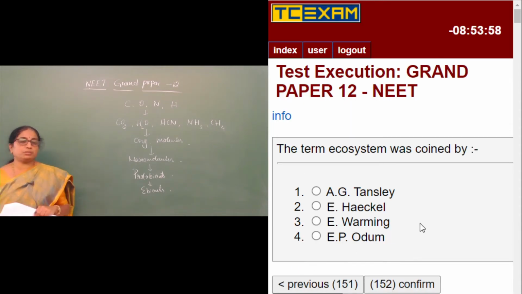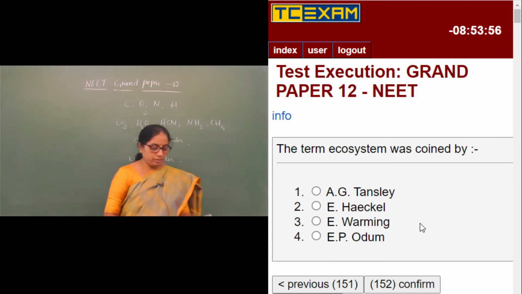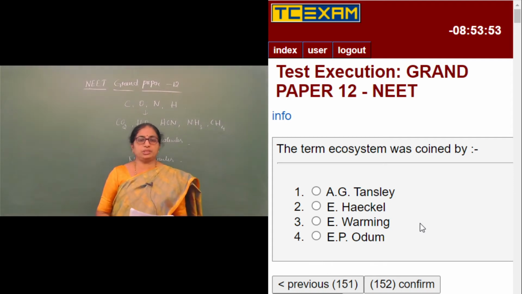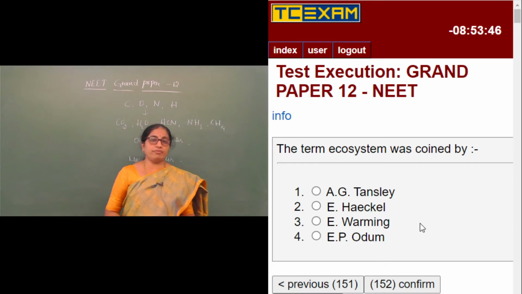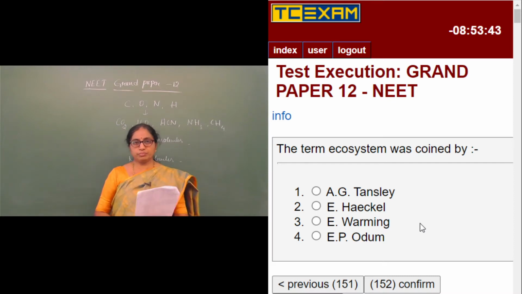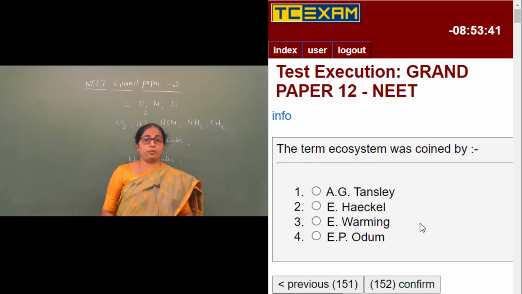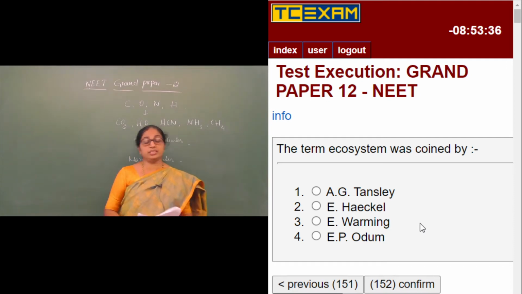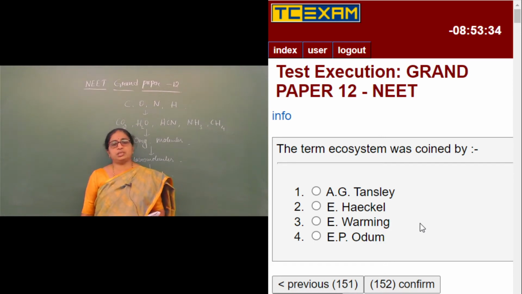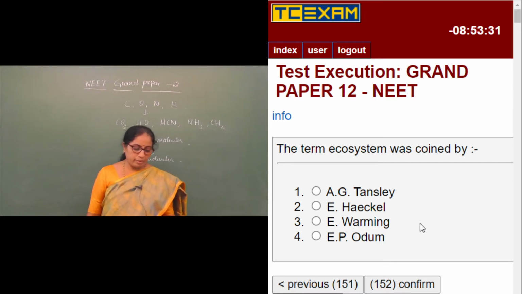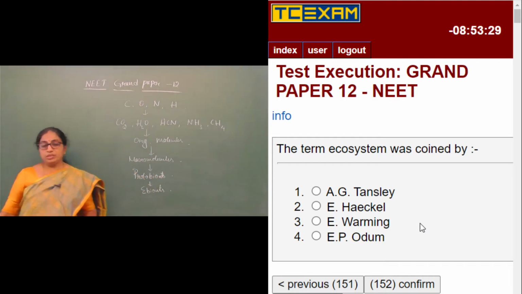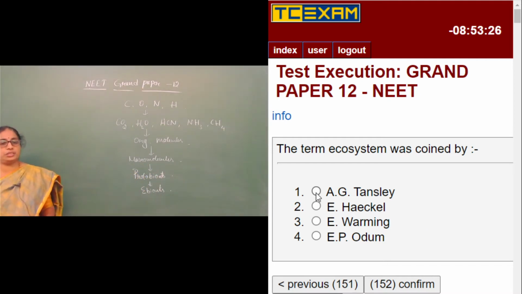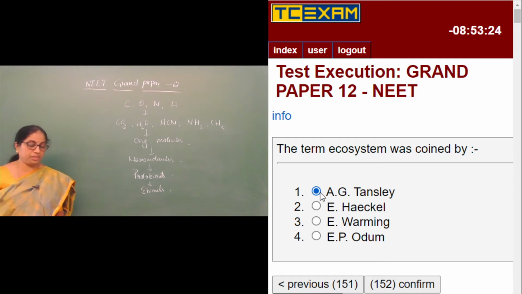The term ecosystem was coined by, well, the word ecosystem. Ecosystem can be called the unit of ecology, wherein we find biotic and abiotic factors interacting with each other, with a lot of energy production, a lot of productivity, and functions like decomposition going on. This term ecosystem was coined by A.G. Tansley in the year 1935.